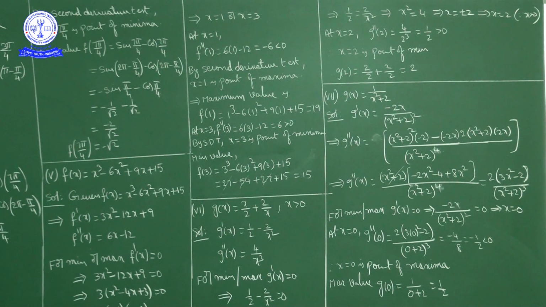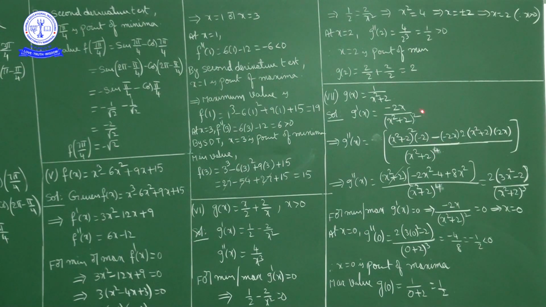Next find g''(x). So g''(x) is equal to the derivative of g'(x), no? Derivative of this part. Now the u by v method: the derivative of u by v is v into derivative of u minus u into derivative of v, by v². So denominator, first of all, the square of the denominator: ((x² plus 2)²)² is (x² plus 2)⁴.